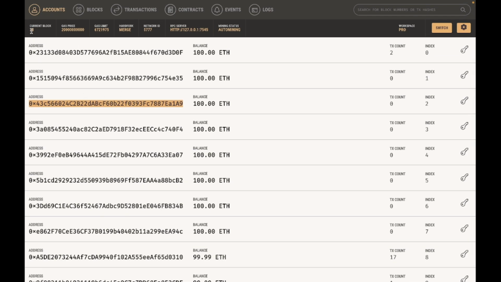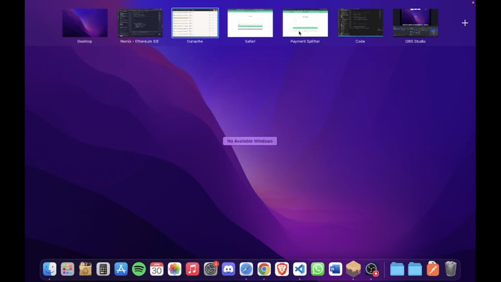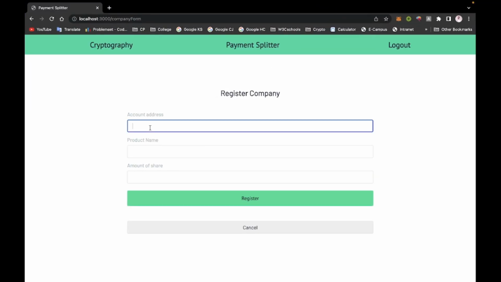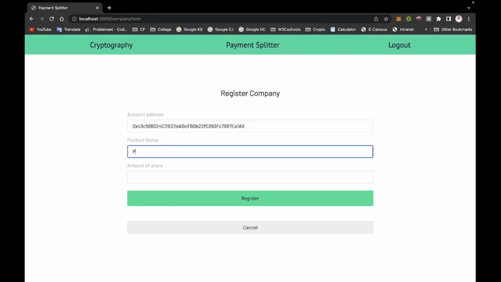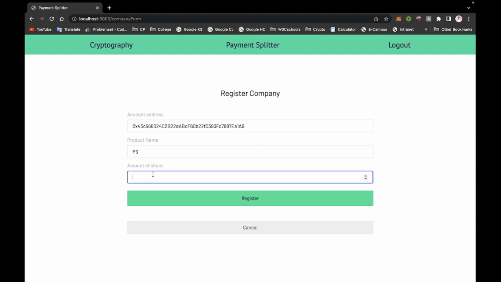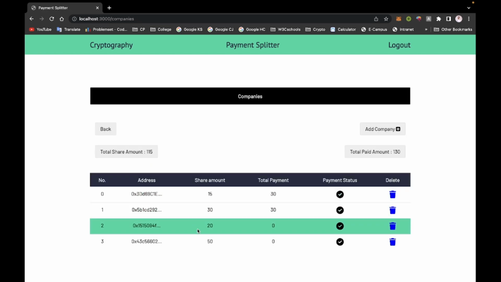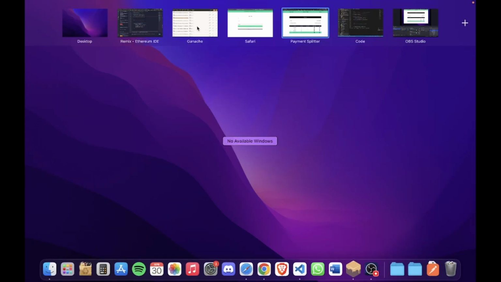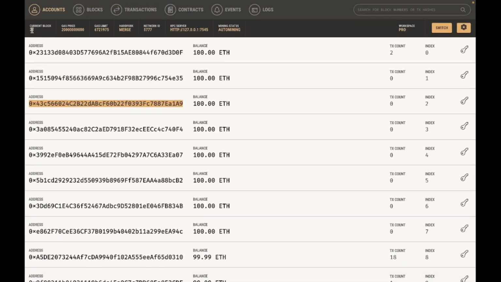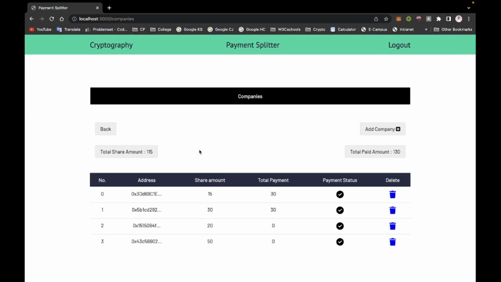Here we can see currently our block is 20. After adding this company, we will see that block will update. Now this company share is 50 rupees. Okay, so company added, and now check our block, it updated to 21. It means we update our block by changing our data, adding the company to our blockchain, and the total share amount is also updated by totaling this share amount.